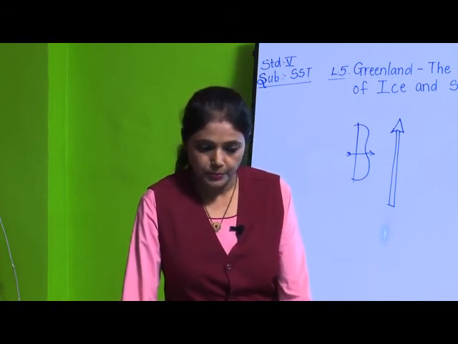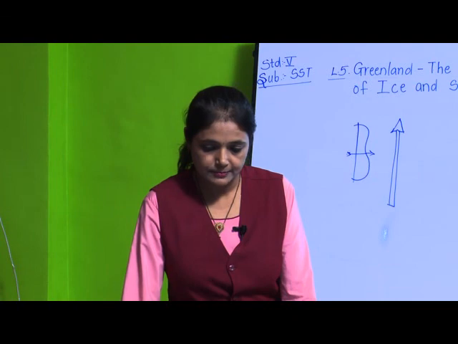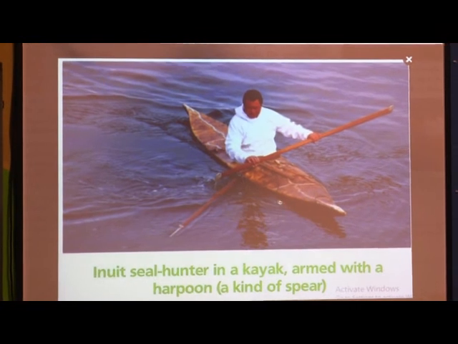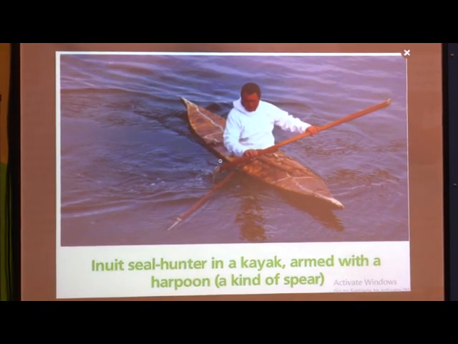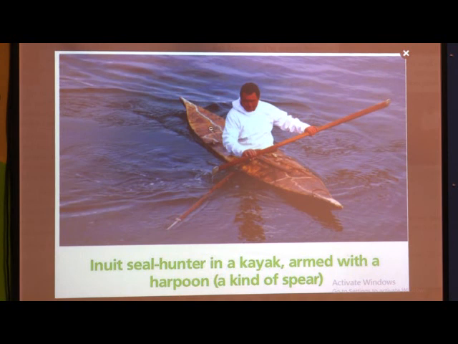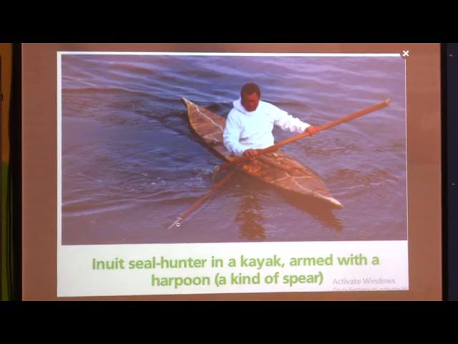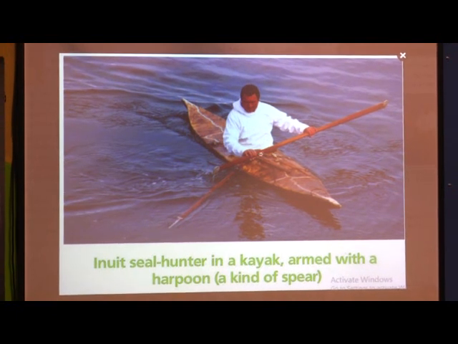Now I will show you the picture of kayaks. See, this is the picture of a kayak. The Inuit seal hunter in a kayak armed with a harpoon. Can you see this harpoon here? It is a sharp spear and he has one oar. With this one he has to move his kayak, and this is the harpoon. So this was the tool they were using for hunting.